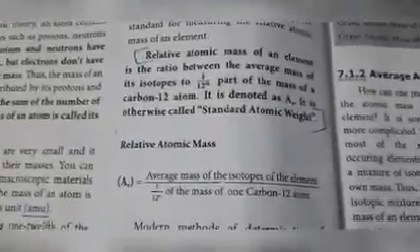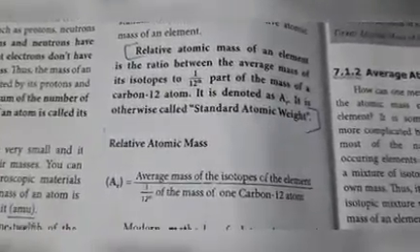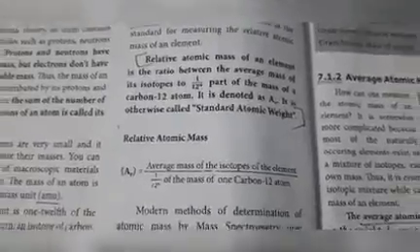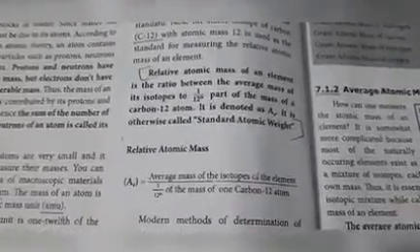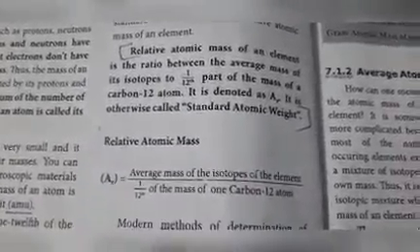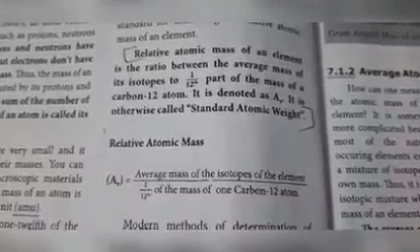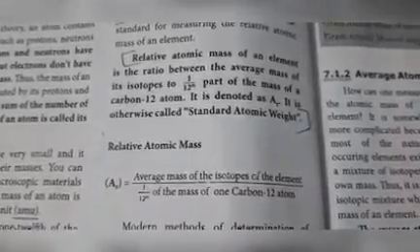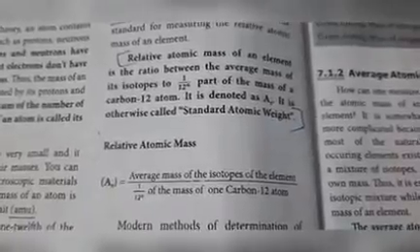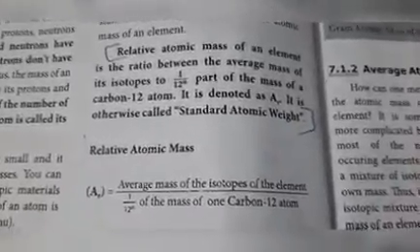Next heading, relative atomic mass. In this heading only one question is given, that is the definition. If they ask to define relative atomic mass, you have to write this point.